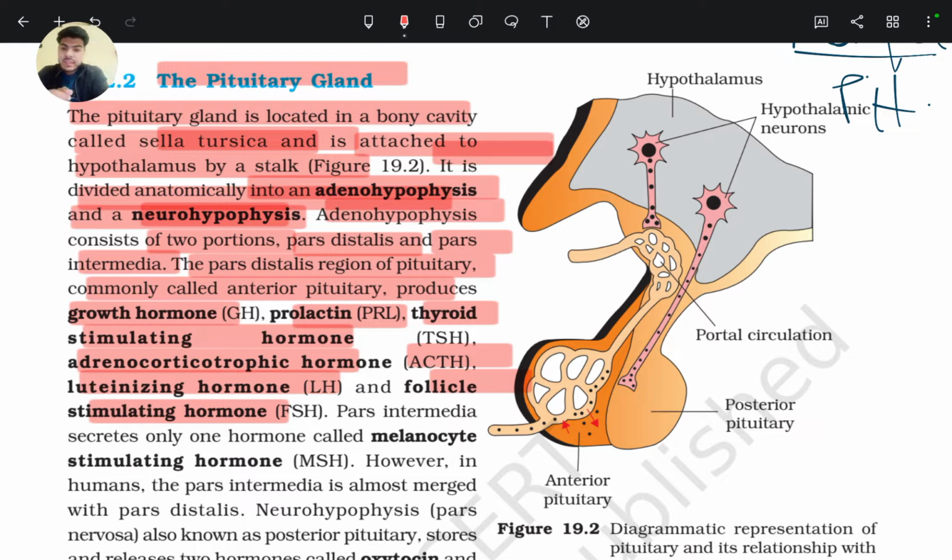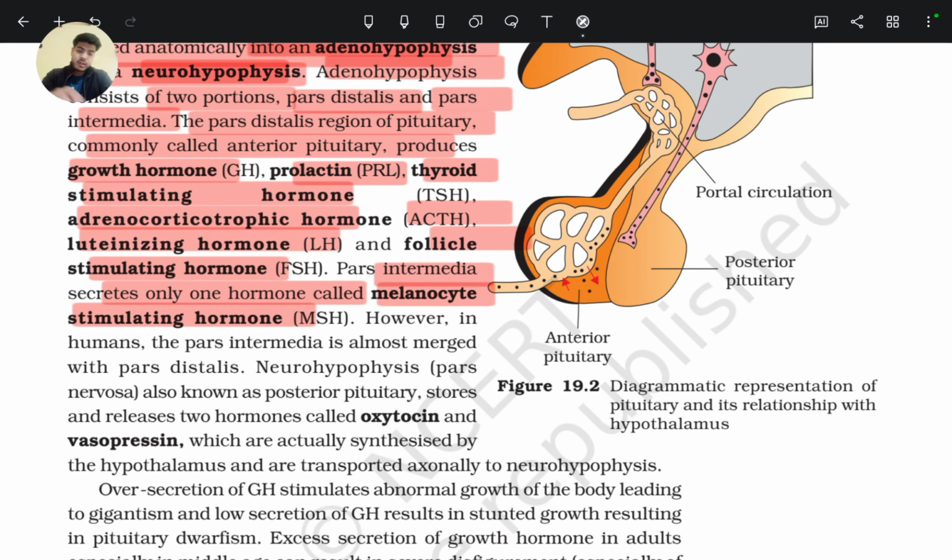And pars intermedia, which is almost merged to pars distalis, secretes only one hormone, called melanocyte stimulating hormone, MSH, that is for pigmentation of the body. It works on melanocyte cells. However, in humans, the pars intermedia is almost merged with pars distalis.